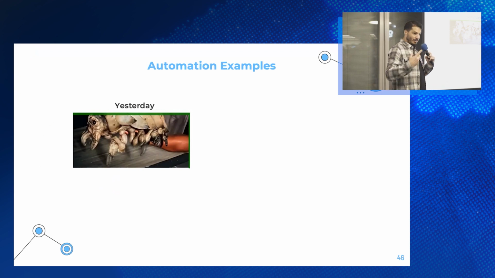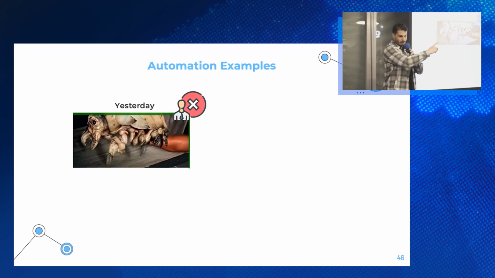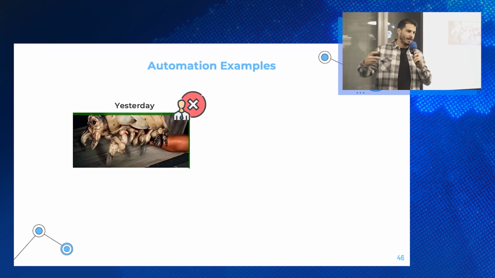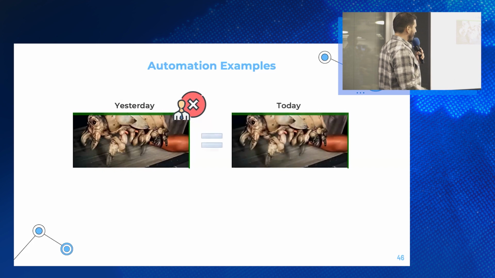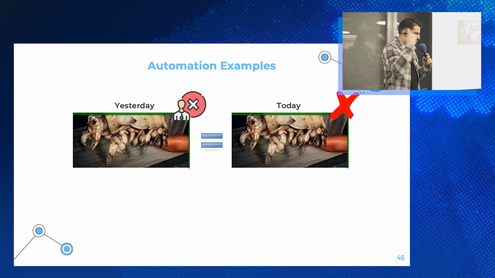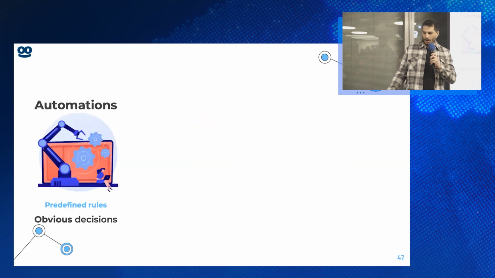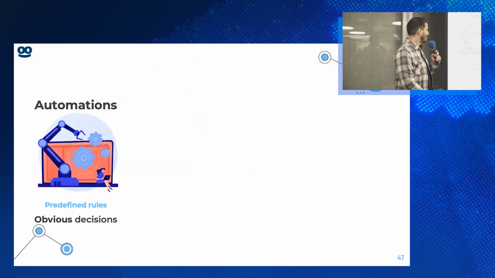So let's say Philip came along yesterday and it got rejected by a human reviewer. The same image is going to come back again today. And then we can use automation to compare the 2 images. It's very simple. And to reject it as well, right? Very clear cut.